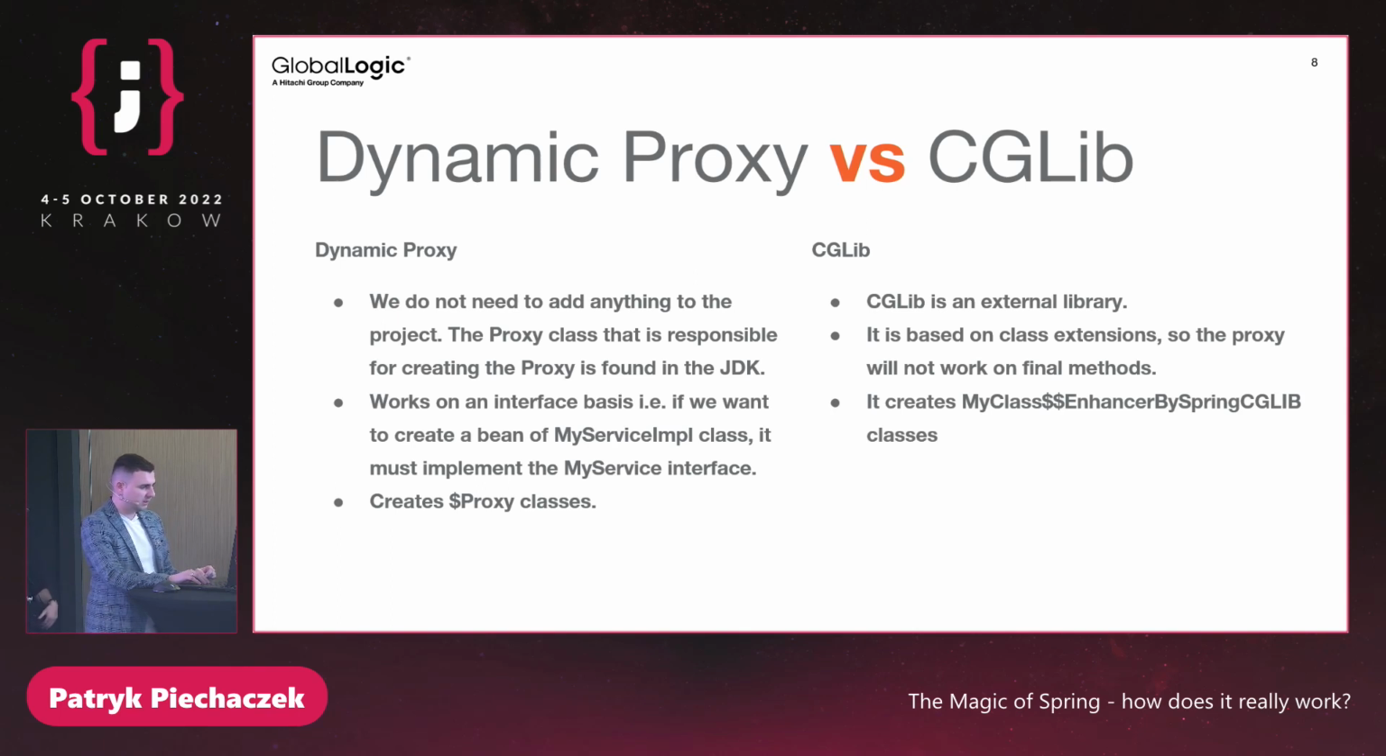But the main difference is that Dynamic Proxy works on an interface basis. So probably you can see in your project something like MyServiceImp and MyService, because we need an interface to do this. CGLib doesn't require an interface, but on the other hand, it will not work on a final method because it's based on class extension. To use the proxy, we need to override the method, but it will not work with a final method. Okay, so which one should we use?